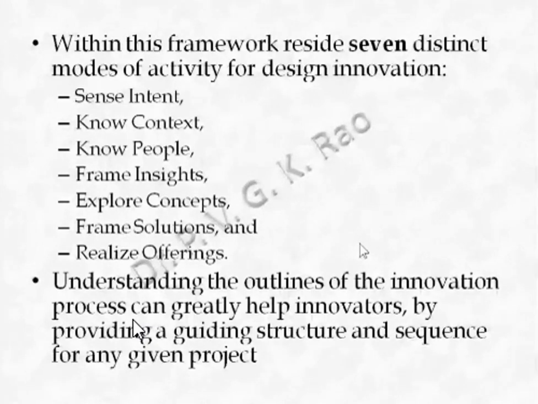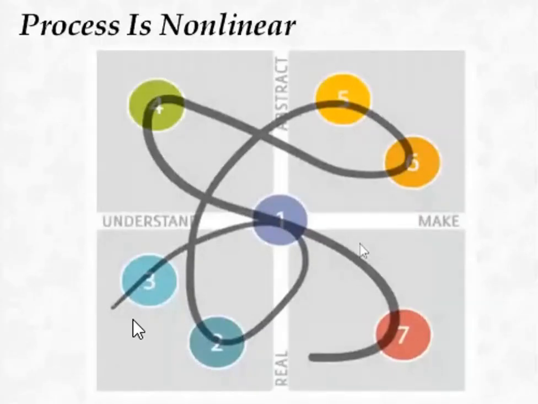We also have to remember that this process, whatever framework we are talking about, is always non-linear. Generally, we feel that we should follow the sequence. There's 1, 2, 3, 4, 5, 6, 7 written, so we should always go from 1 to 2, 2 to 3, 3 to 4, 4 to 5, 5 to 6, and 6 to 7. Although the idea of a process implies a sequence of events, this can be misleading, and many projects are actually non-linear.